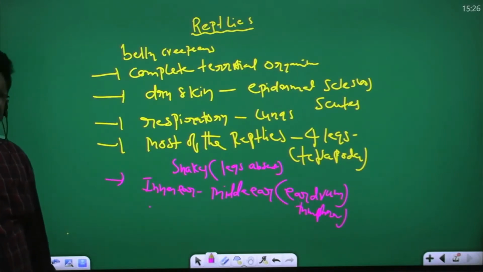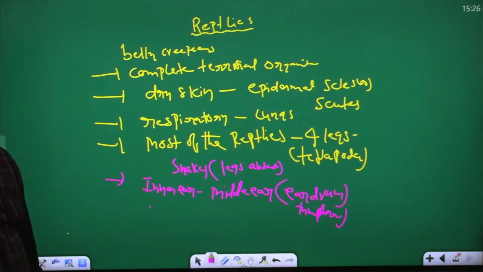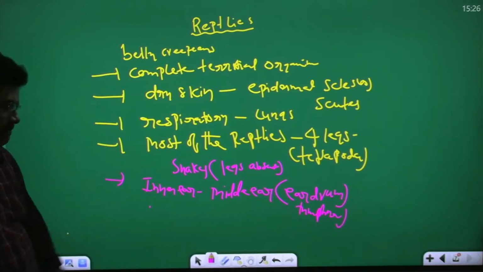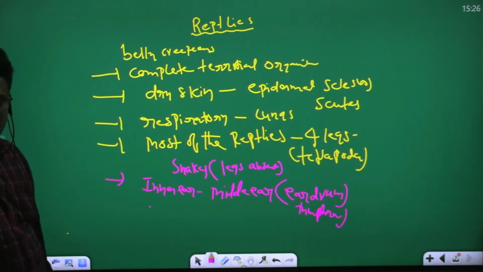In amphibia and reptiles, the external ear, the pinna, is absent. You understand my point? So this is the important point. Inner and middle ear are present, and the external ear is absent.